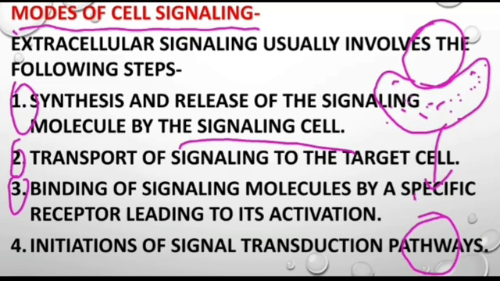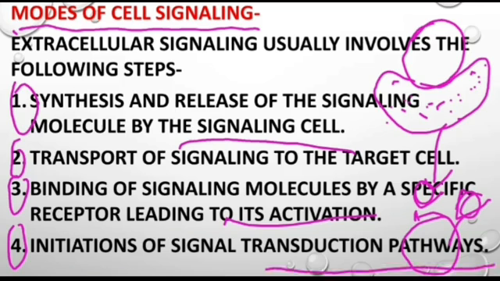A target cell must have some receptor on the surface. The molecule will go and bind with that receptor. After binding to that receptor, it will lead to its activation. After activation, what will happen? The last step is the initiation of the signal transduction pathway. After the signaling molecule binds with that receptor, it will activate itself. After activation, it will initiate the signal transduction pathway.